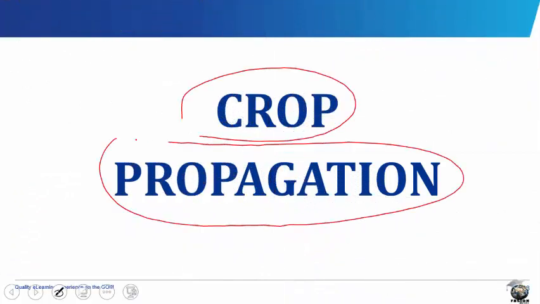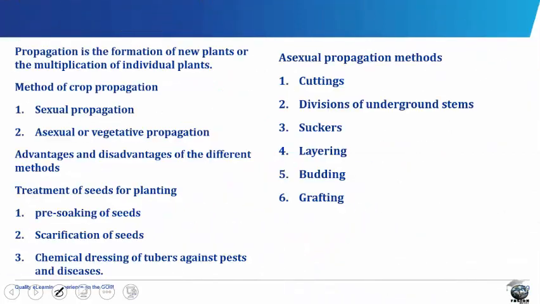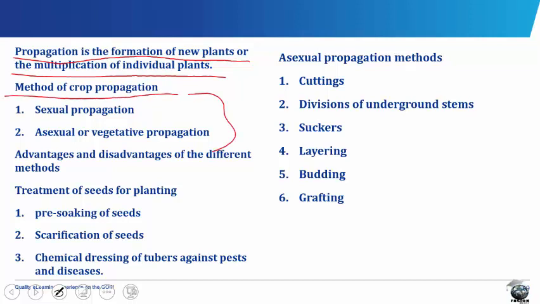Crop propagation. Propagation is the formation of new plants or the multiplication of individual plants. There are two major methods of crop propagation. They are the sexual propagation and the asexual or vegetative propagation.